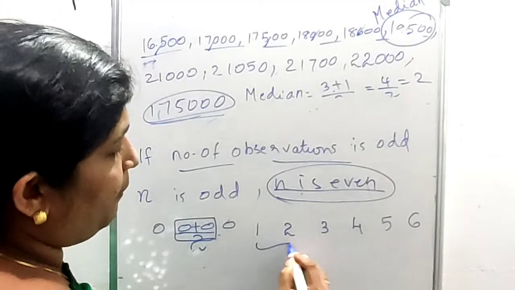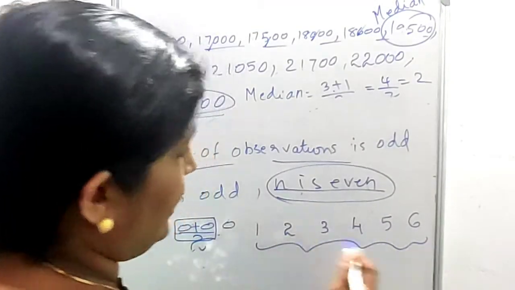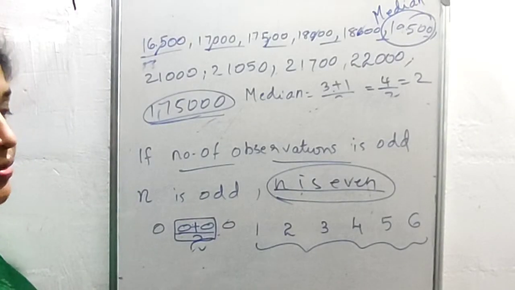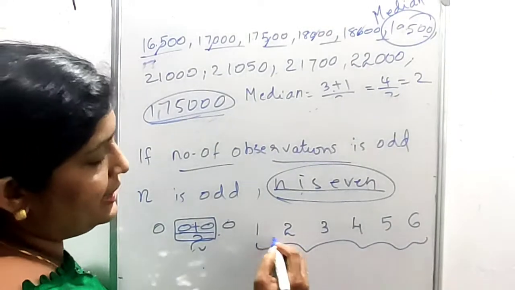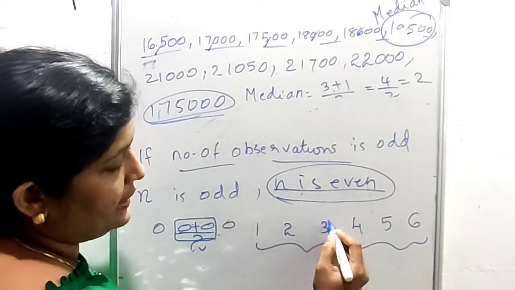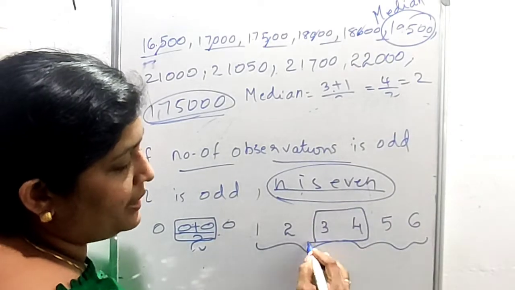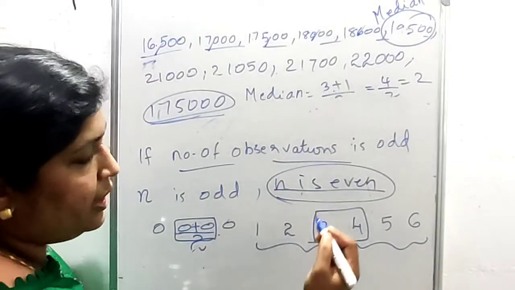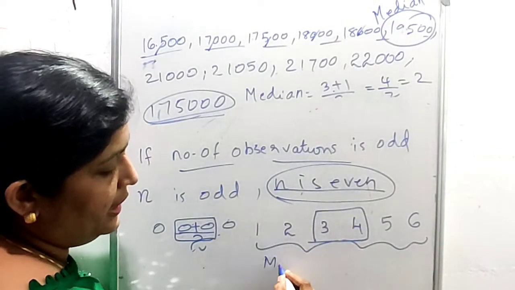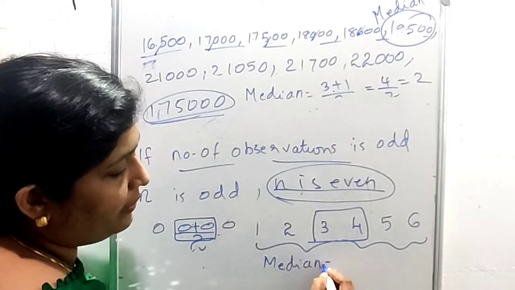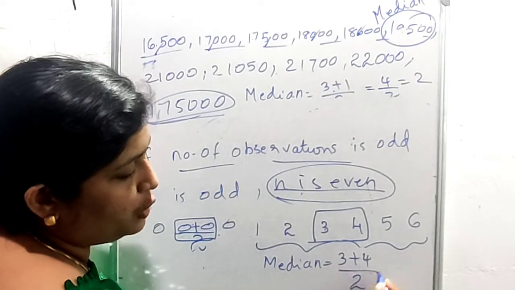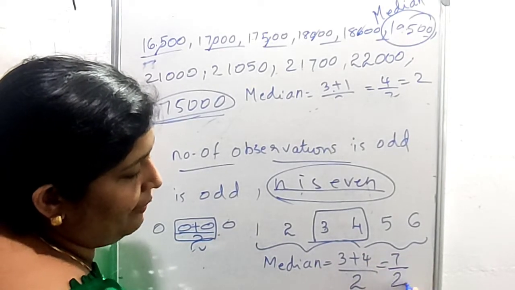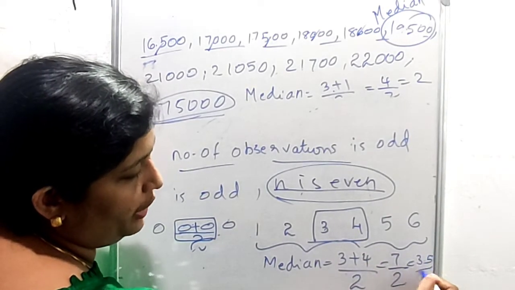Okay, here the number of observations is even. Then how do we find the median in this set of numbers? For that, see children, in the middle we have 2 numbers, 3 and 4. So here the median is the average of these 2 numbers, that is (3 + 4)/2. 3 plus 4 is 7, 7 by 2 is equal to 3.5.